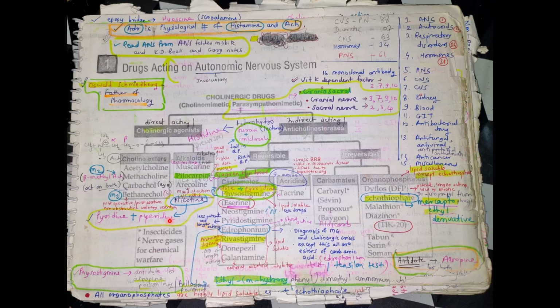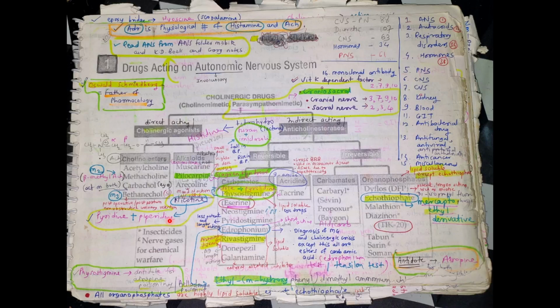First is cholinergic agonist, direct acting, choline ester: acetylcholine, methacholine. Methacholine is beta-methyl acetylcholine, carbachol acts on both, and bethanechol is M3, which acts on the M3 receptor. Then alkaloids: muscarine, pilocarpine, arecoline, nicotine. Pilocarpine consists of two rings, tetrahydrofuran, meaning lactone, and imidazole.